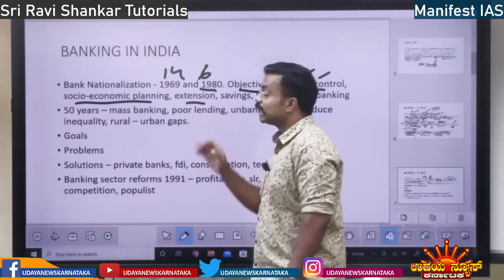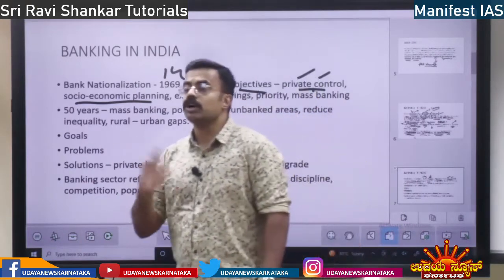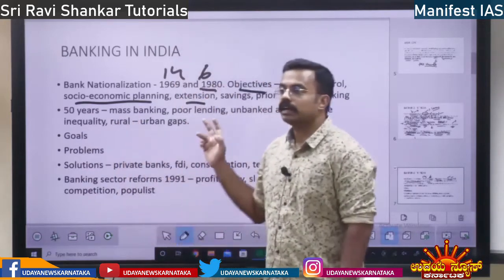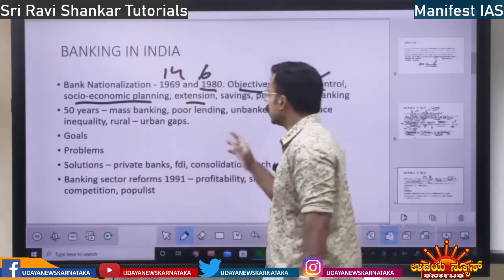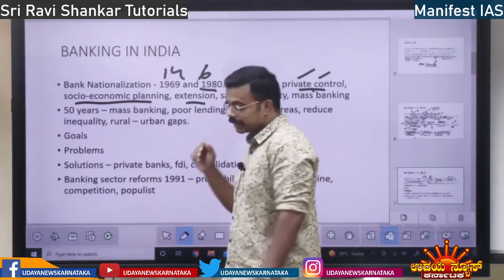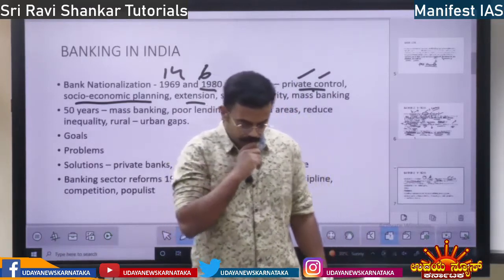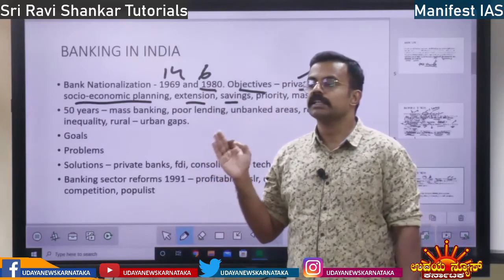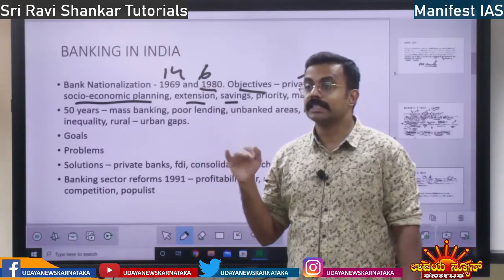And also extension. Extension means that in rural areas there were no branches. To expand the rural reach, this nationalization took place. And also to increase the savings. See, I told you, India has the highest saving rate in the world.